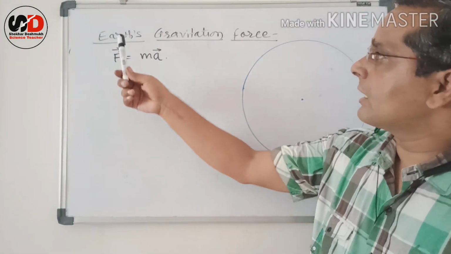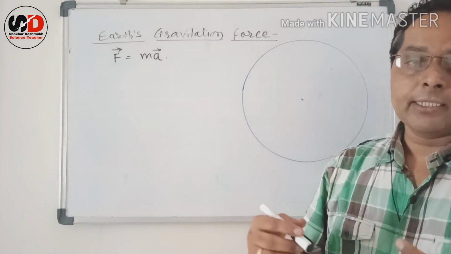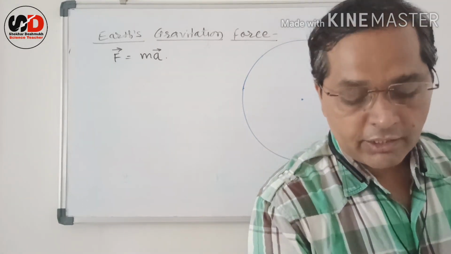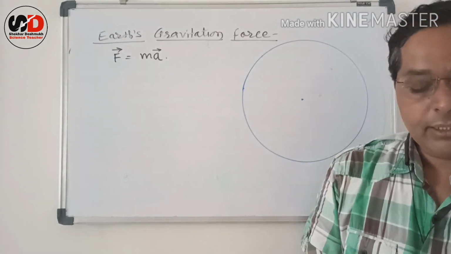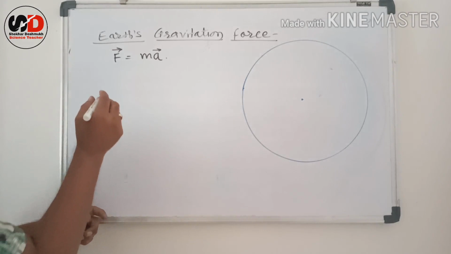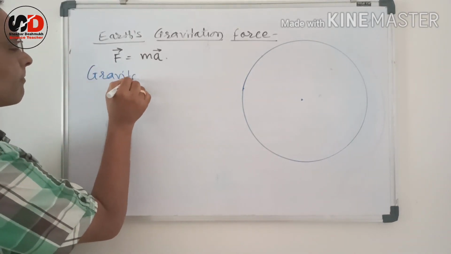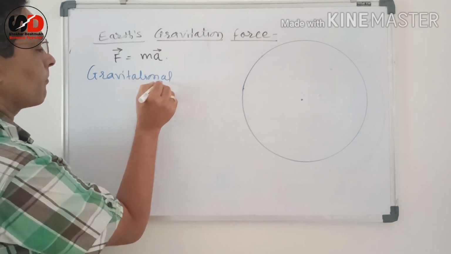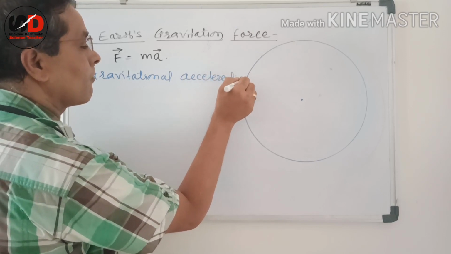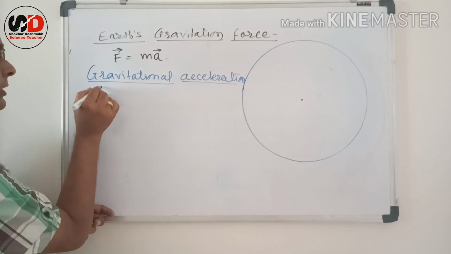But whenever we are talking about Earth's gravitational force, the acceleration is also gravitational acceleration. So if the object is falling down, then it definitely has acceleration, and that is called gravitational acceleration, and it is denoted by small g.